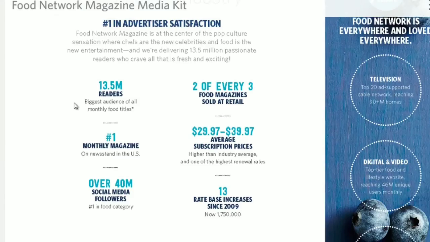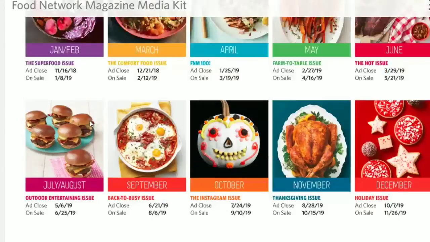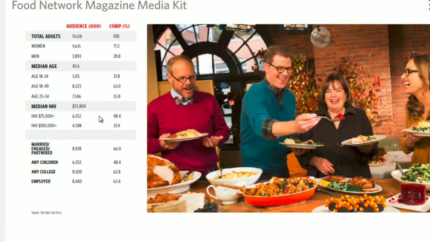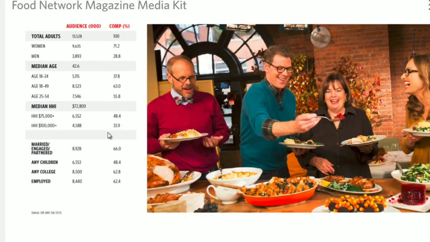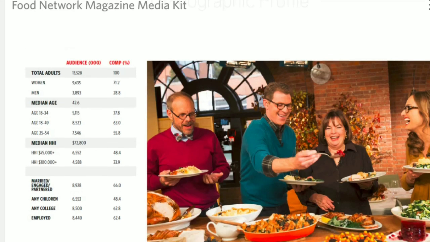So we can see here, besides this data here, sometimes if you scroll further down, it'll tell you stuff like this, like adults, it looks like mainly women, probably 70% women or 90% women actually. It tells you the age group. So the majority are 18 and above, how much money they earn, if they have children, are they married, are they employed, what is their education level. So what I would do is I would go to Google and type in whatever your niche is, space, magazine, space, advertise. And most likely you'll be able to find this information.